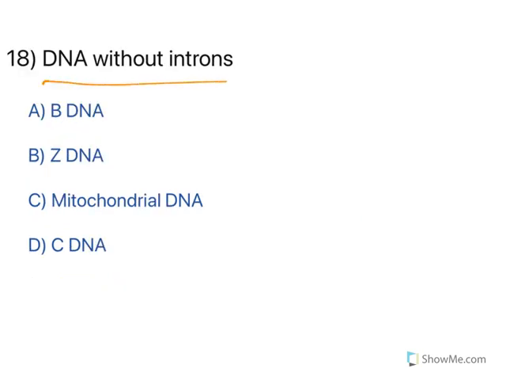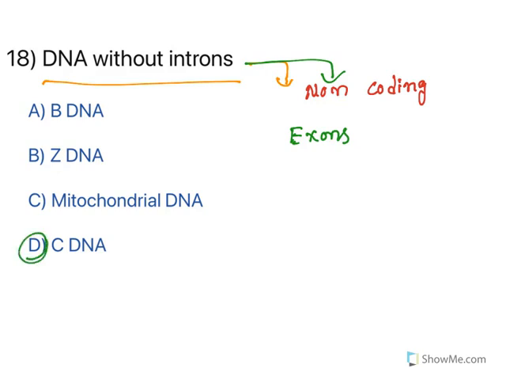Now DNA without introns. Let us understand, introns are known as non-coding sequences. So when you see DNA, you have coding and non-coding sequences. Coding sequences are known as exons, whereas introns are non-coding sequences. So a DNA without introns, without non-coding sequences, is complementary DNA. Now what is B-DNA?